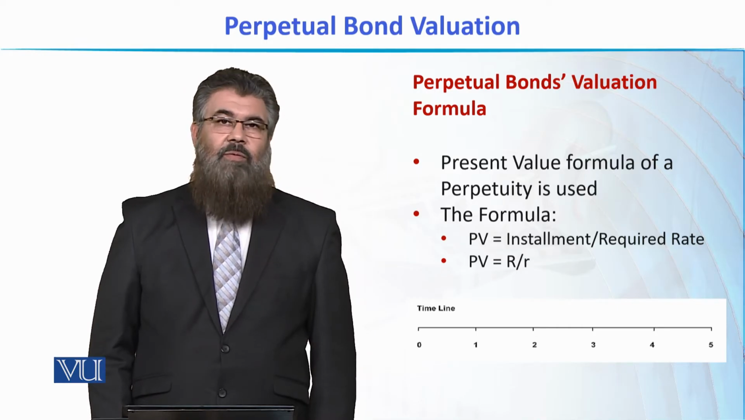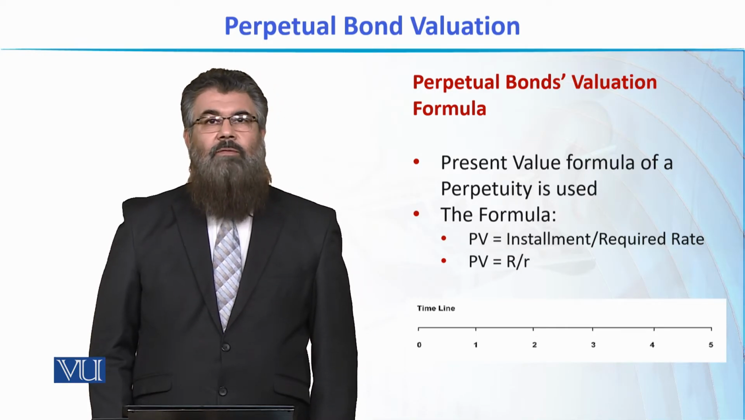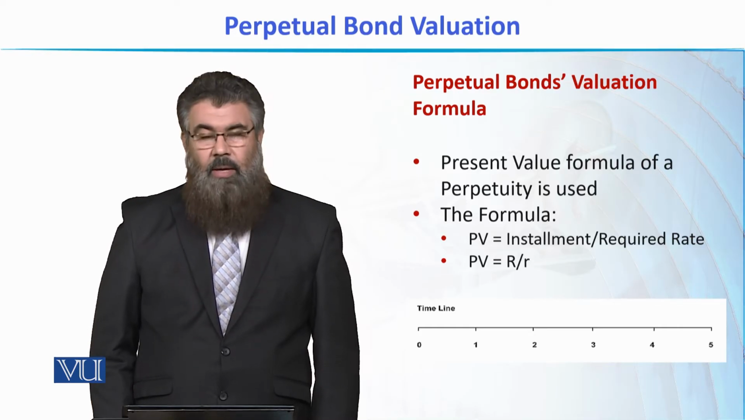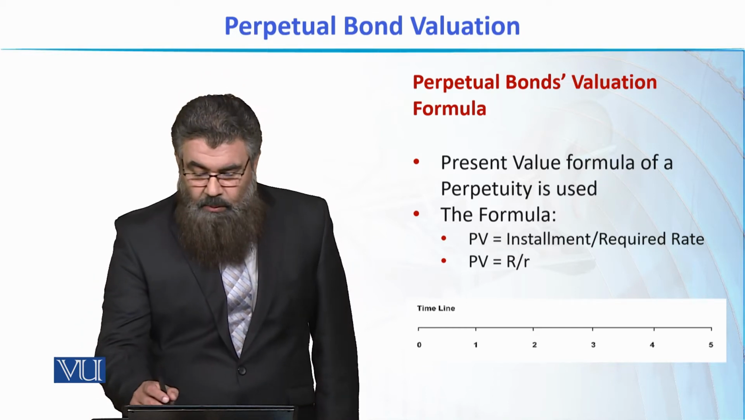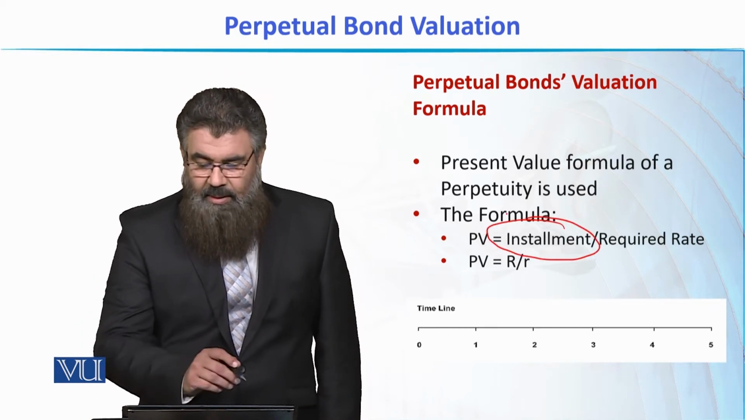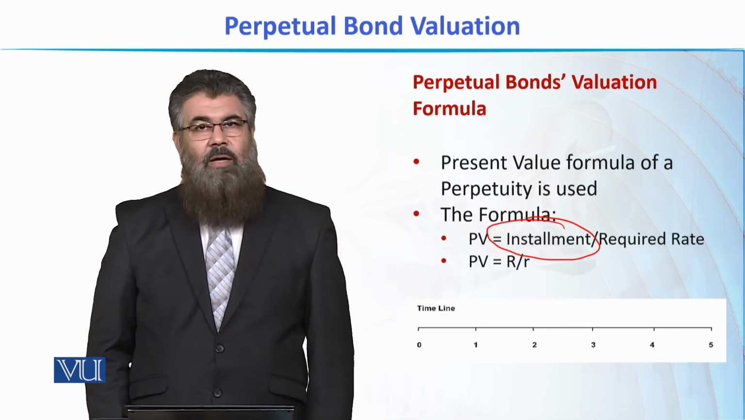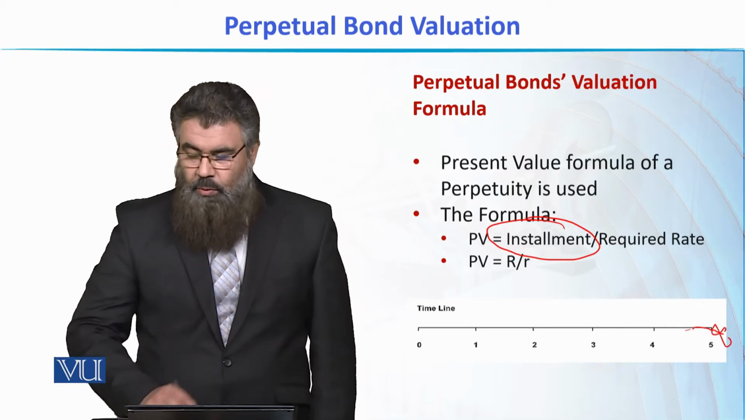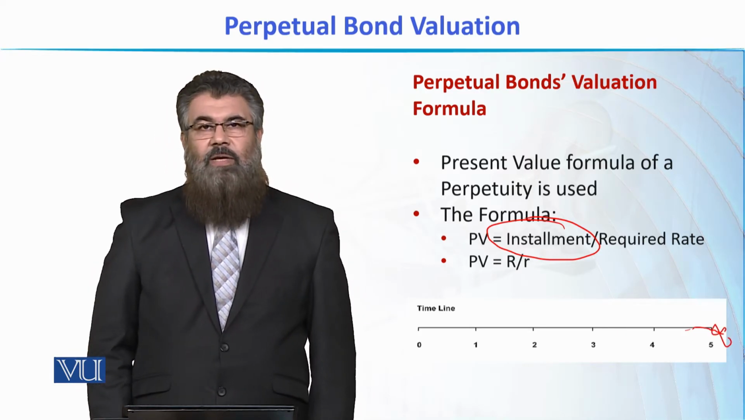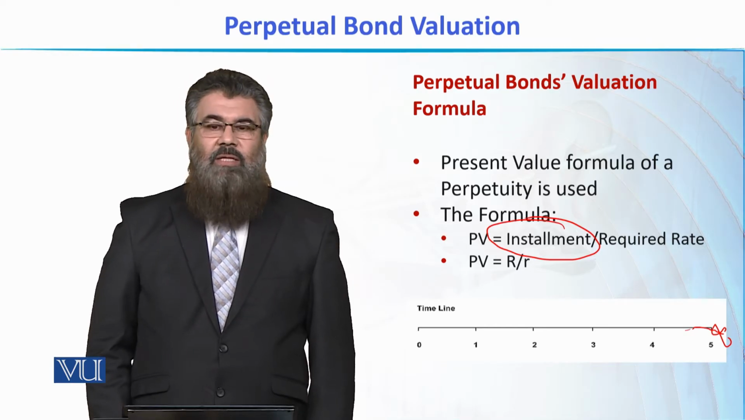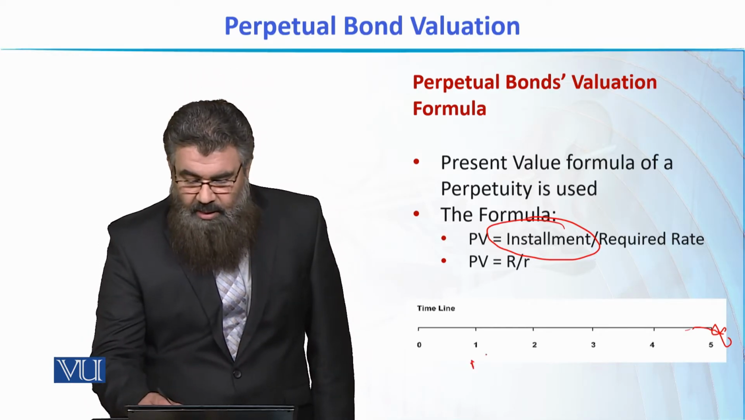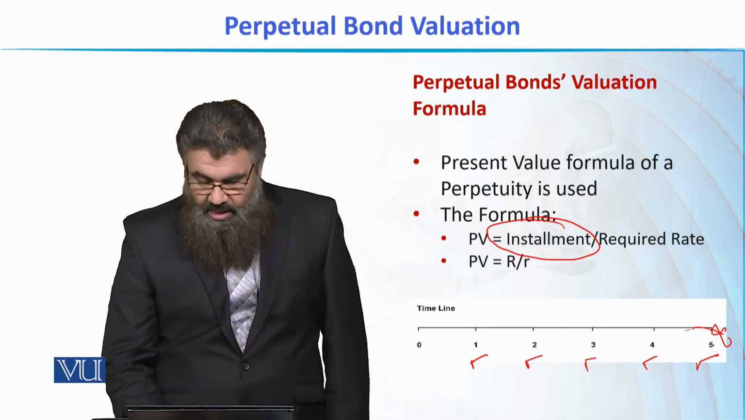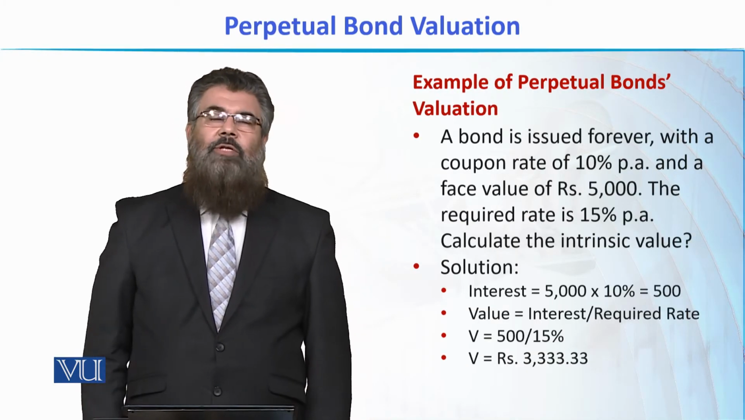And the formula that we used was the amount of installment divided by the required rate of return. Here in this case, this amount of installment will be the interest that we'll earn as a bond holder, and this timeline will then go to infinity. यानी infinity तक ये timeline चलती रहेगी और हर साल हमें interest की amount मिलती चली जाएगी. So that is how a perpetual bond actually works.